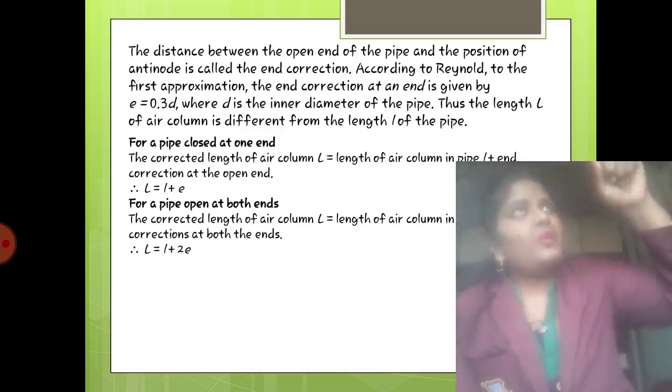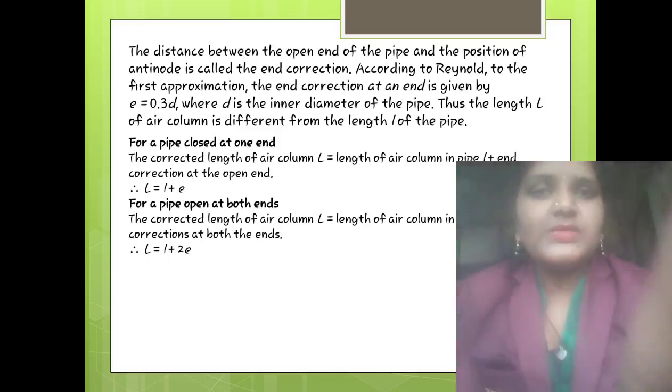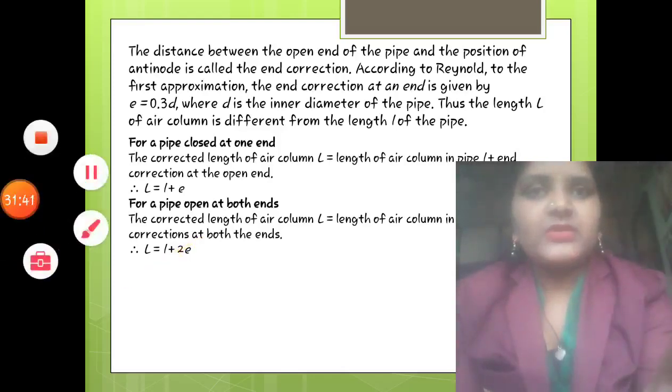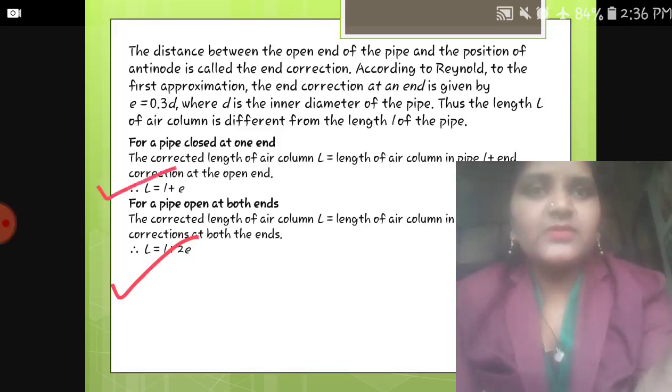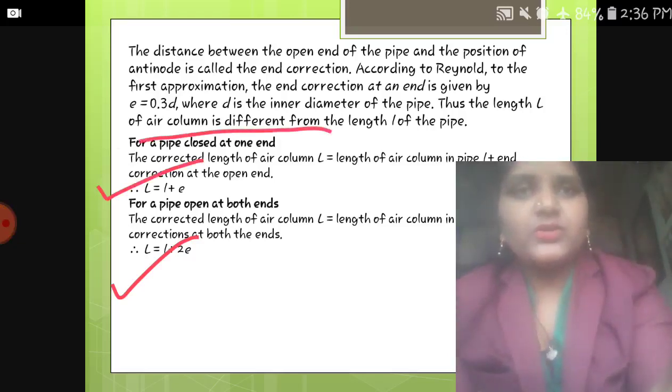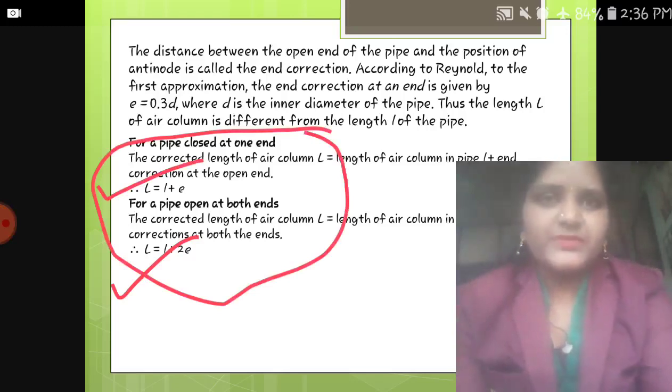So I am going to measure the length, and plus e, which is 0.3 into d, will be the length for the pipe closed at one end. When the pipe is open at both ends, the length is L equal to small l plus 2e, and when it is closed at one end, it is L equal to small l plus e. So this is what we are going to use in experiments.